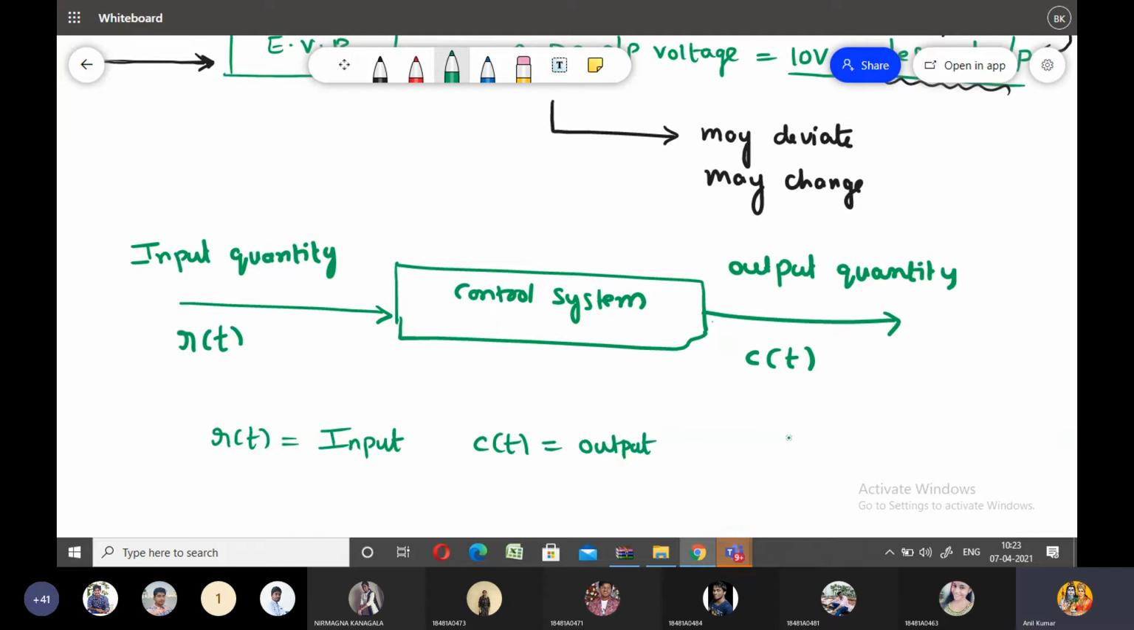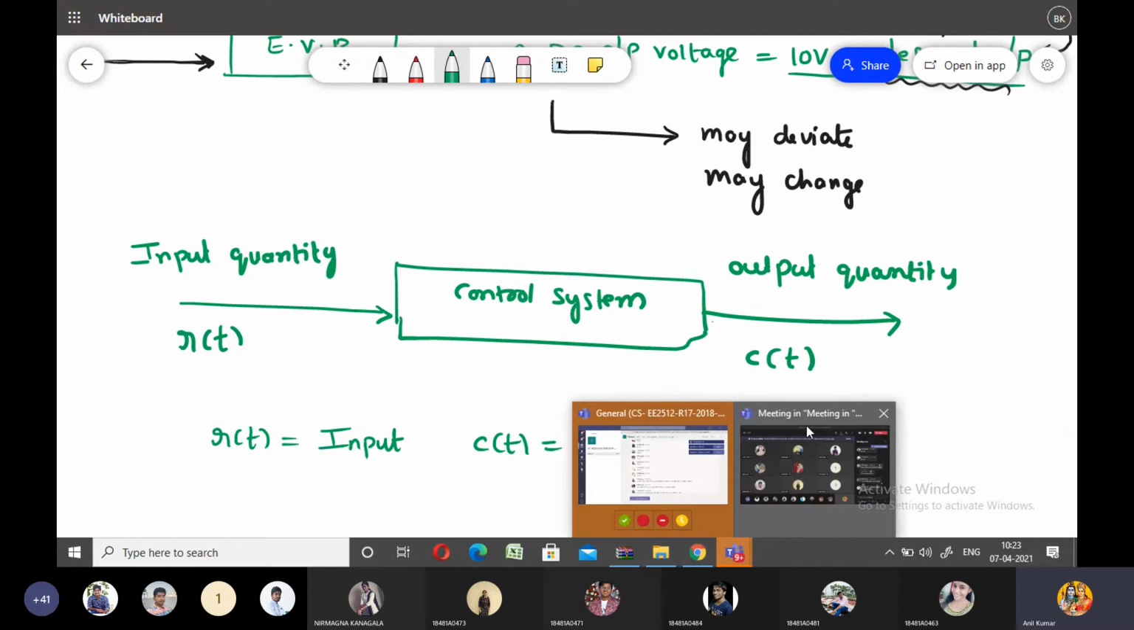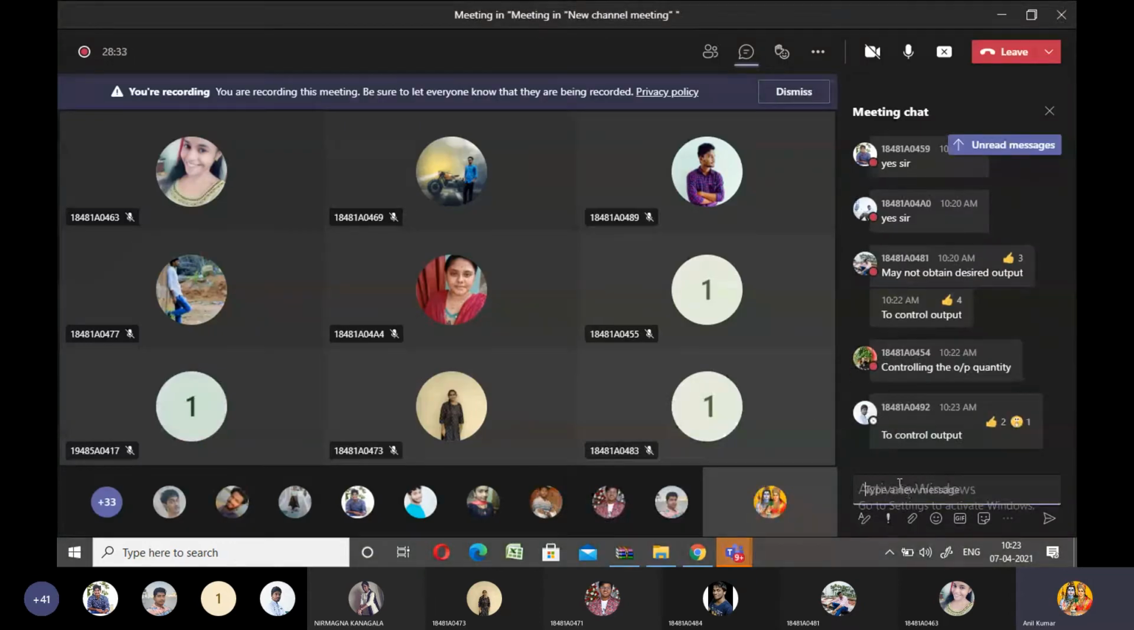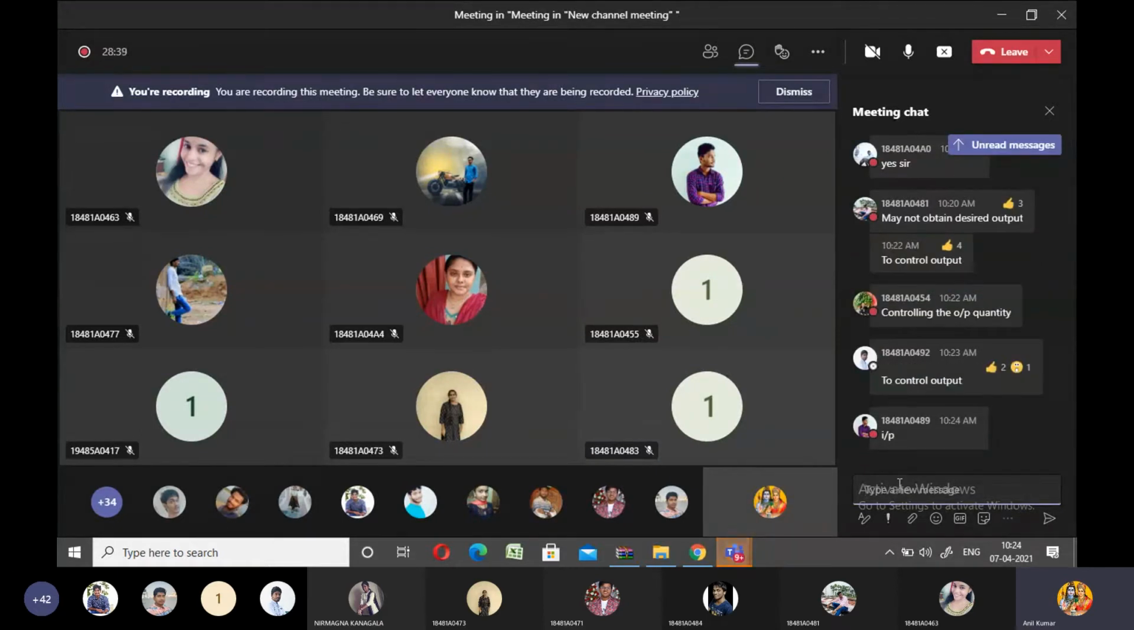Is it okay? So what is meant by R of t? What is meant by R of t? Respond to me in the chat box. What is meant by R of t in control systems? R of t is nothing but input.